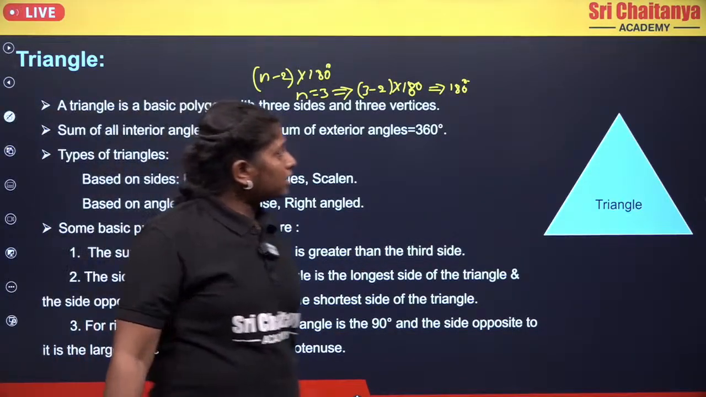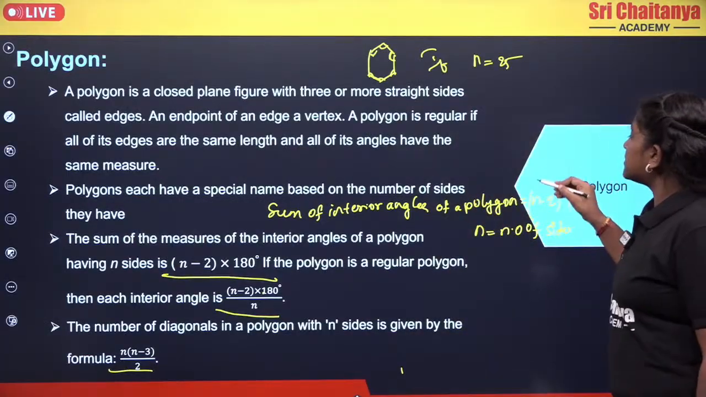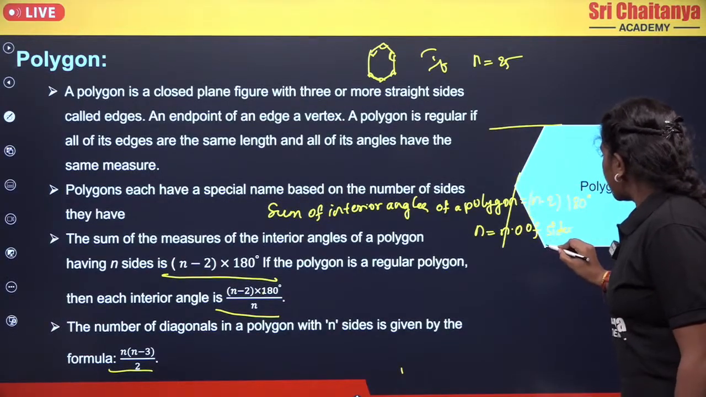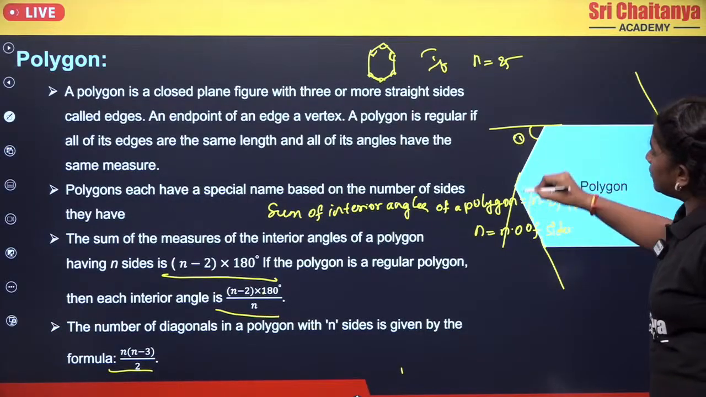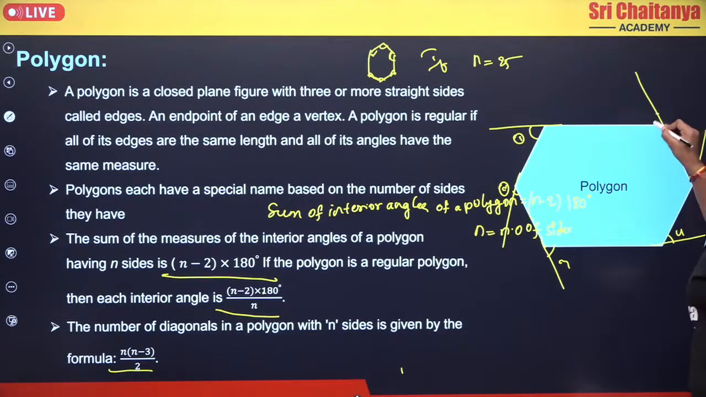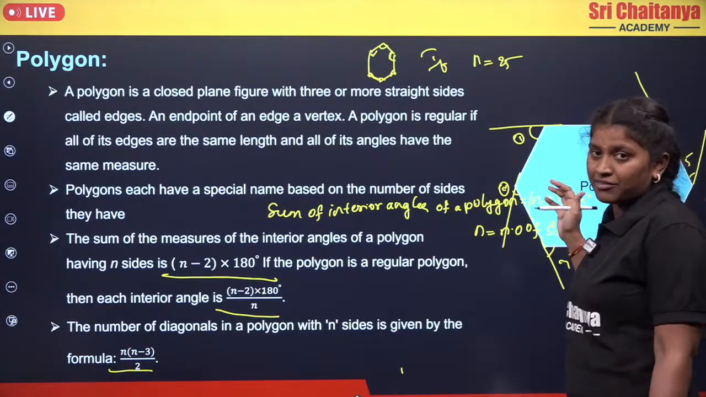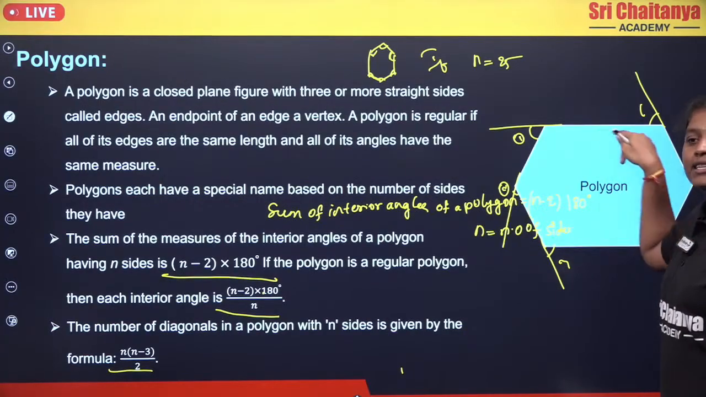Here, coming to the polygons, we have another point. If you consider any random polygon and if you extend its sides, you will get your exterior angles. Clear? If you observe here, it is angle 1, angle 2, 3 and 4, 5 and 6. If I consider this as my polygon, we can name it a hexagon because it has 6 sides. For this hexagon, if you extend the sides, you will get the exterior angles.